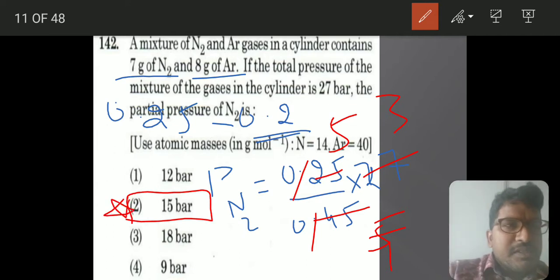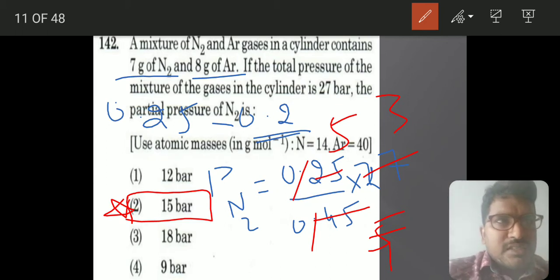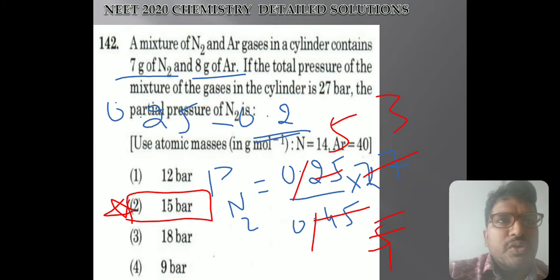Even in this NEET paper, the problems are not very complicated and there is not much calculation. You directly substitute and do small calculations. In the whole of chemistry, there is not even one question which requires extra calculations. Directly substitute, and things get cancelled immediately. Right. Let's go to the next one.